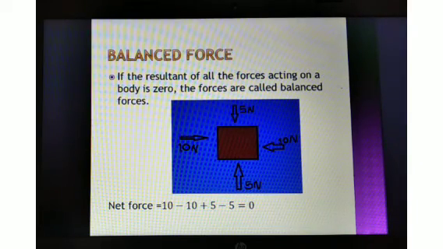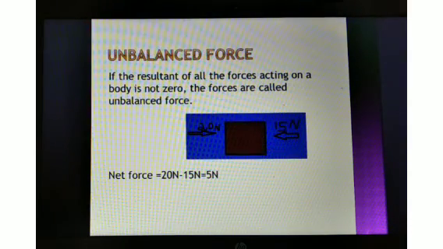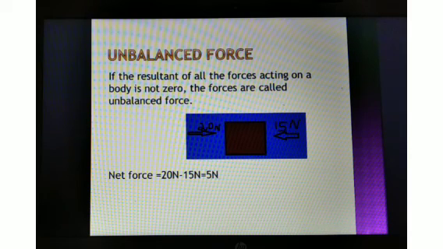Balanced force: if the resultant of all the forces acting on a body is 0, the forces are called balanced forces. Here the net force acting on the body is equal to 0. Unbalanced force: if the resultant of all the forces acting on a body is not 0, the forces are called unbalanced force, and here the net force is equal to 20 minus 15 Newton, which is equal to 5 Newton.